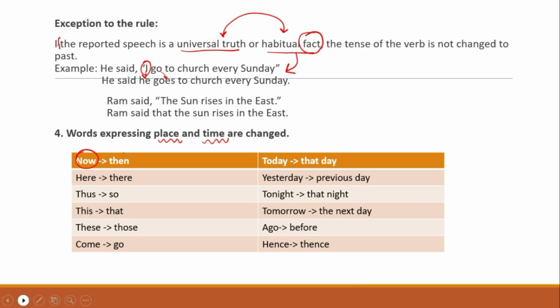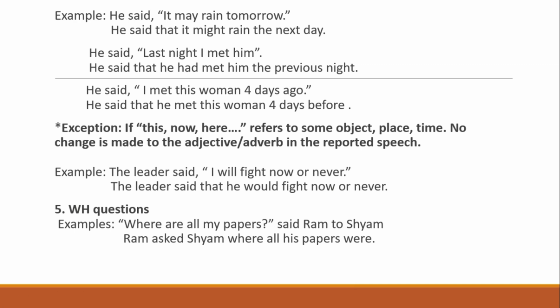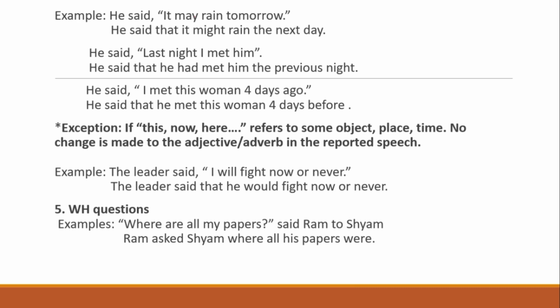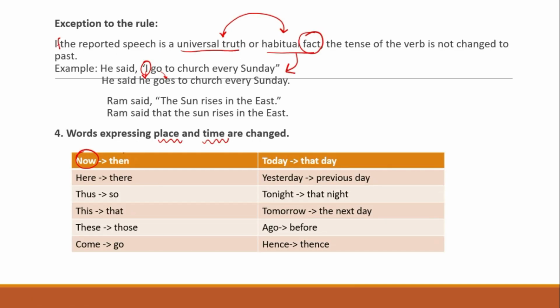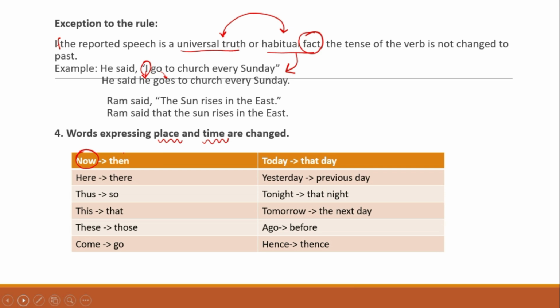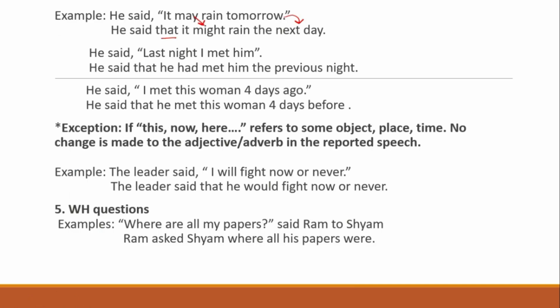Okay. Let's look at an example. He said, it may rain tomorrow. He said that, so if you remember, what did I say? May will become might. So he said that it might rain. Now what will tomorrow become? The next day. So instead of tomorrow, I am writing the next day. So you have to remember these boxes that I have made so you don't make a mistake.